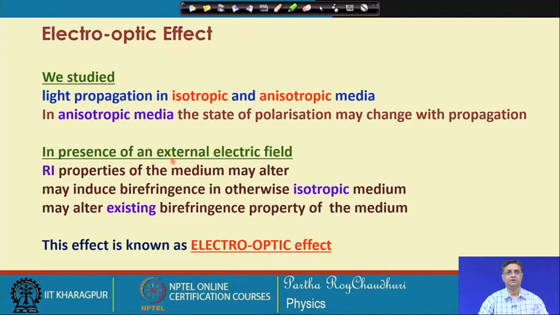This effect, that is the effect caused by an external electric field on a medium with respect to propagating electromagnetic waves, in terms of the changes in the permittivity, that is the refractive index properties of the medium, is called electro-optic effect.